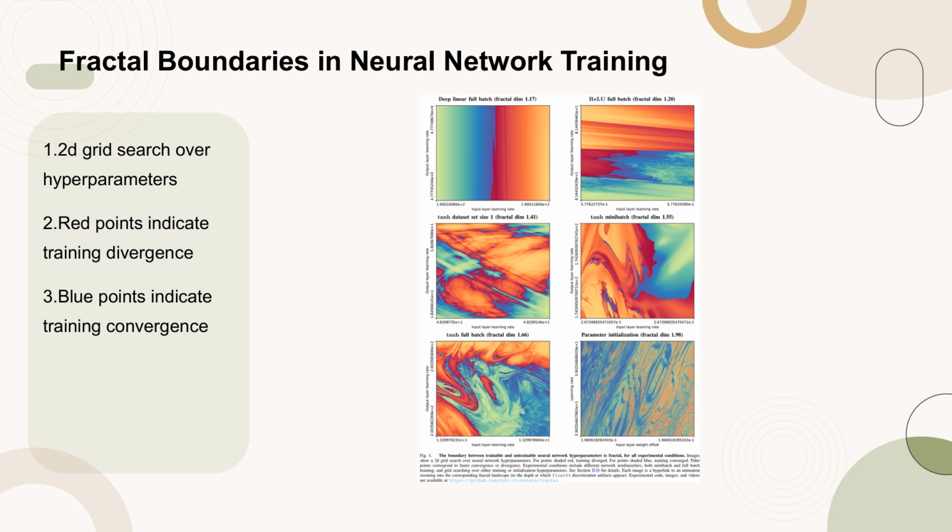The experimental conditions include different network nonlinearities, both mini-batch and full-batch training, and grid searches over either training or initialization hyperparameters. Each image is linked to an animation that zooms into the corresponding fractal landscape, revealing the depth at which float64 discretization artifacts appear. The experimental code, images, and videos are available at the provided GitHub link.